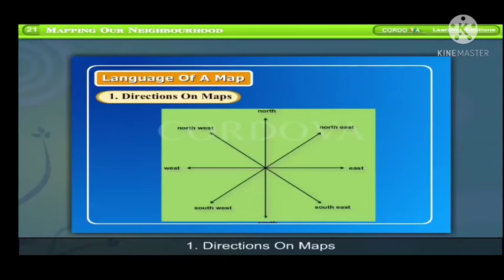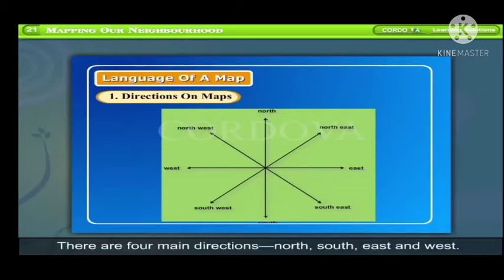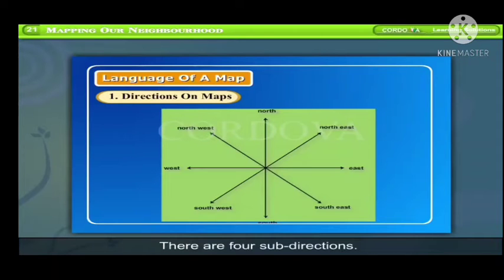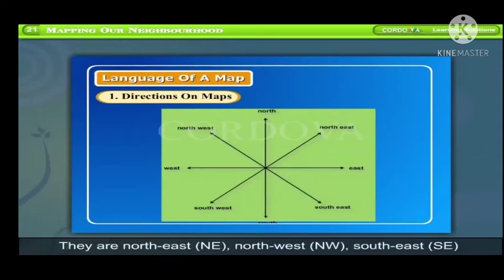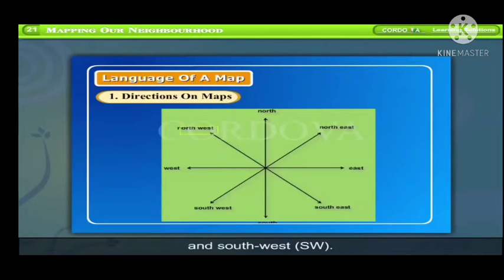1. Directions on maps. There are 4 main directions: north, south, east, and west. A subdirection lies between 2 main directions. There are 4 subdirections. They are northeast, NE, northwest, NW, southeast, SE, and southwest, SW.